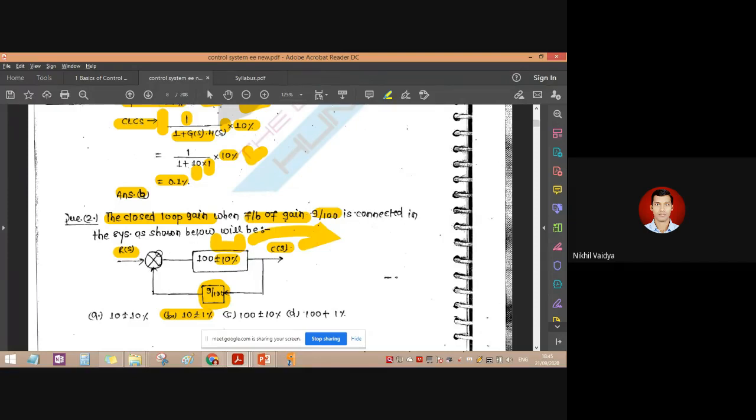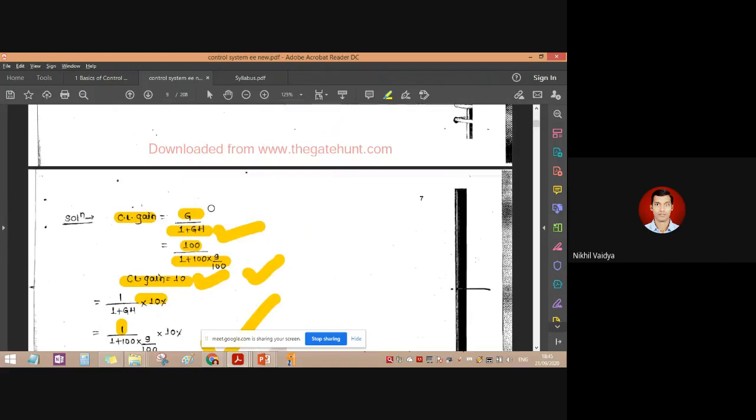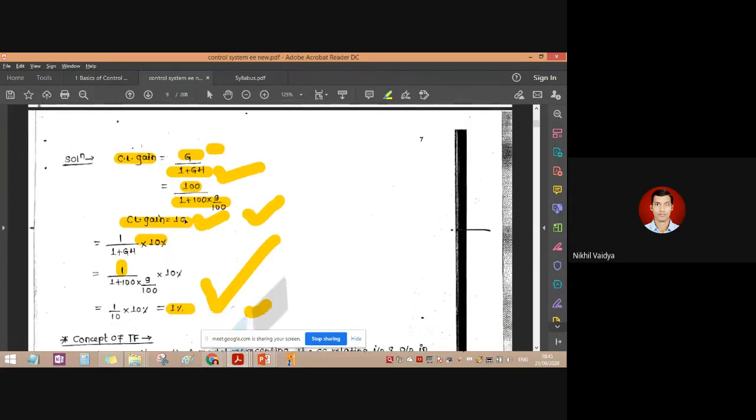So we obtained the closed loop gain with the formula C(s) upon R(s), sorry, G(s) upon 1 plus G(s) into H(s). And here we have this 10% tolerance. So these are the sensitivity based formula examples. These are very basic.